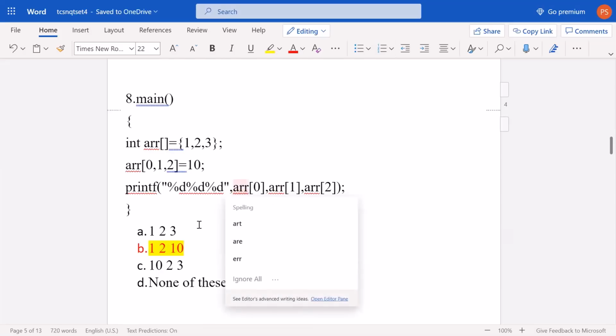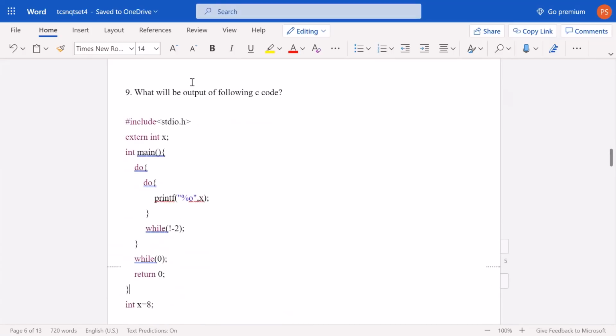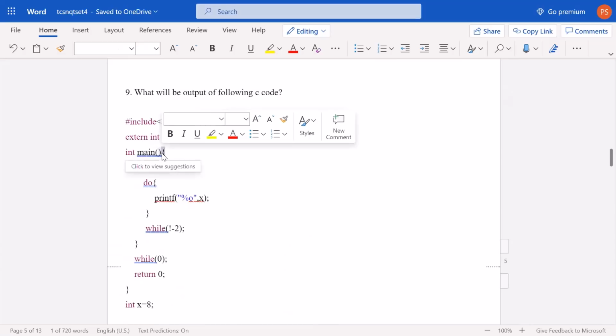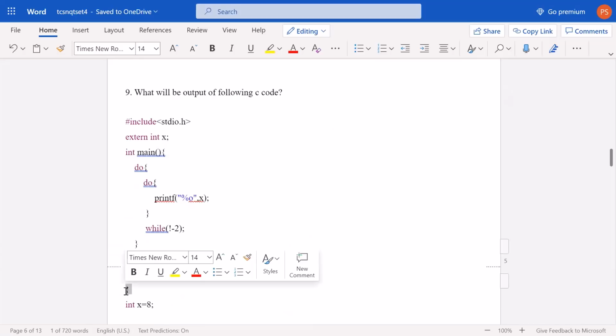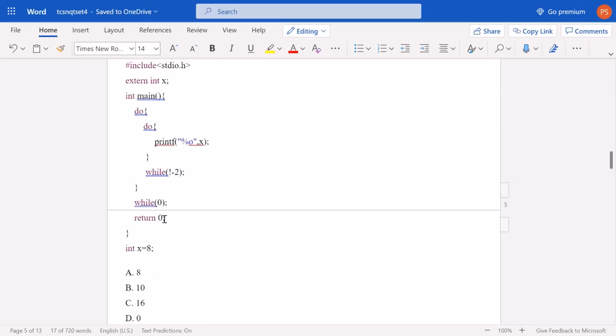Let's make it more colorful. Okay, so coming to the ninth question, what will be the output of the following C code, #include stdio.h? Here we can see extern int x. When the extern storage class is used, it means that the value of x will be taken from somewhere outside this code. We can see this code is starting here and ending here. That's why int x equals 8 is written here. So it will take this value of x from this outside code, because this is outside the main function. So the x value will be 8.